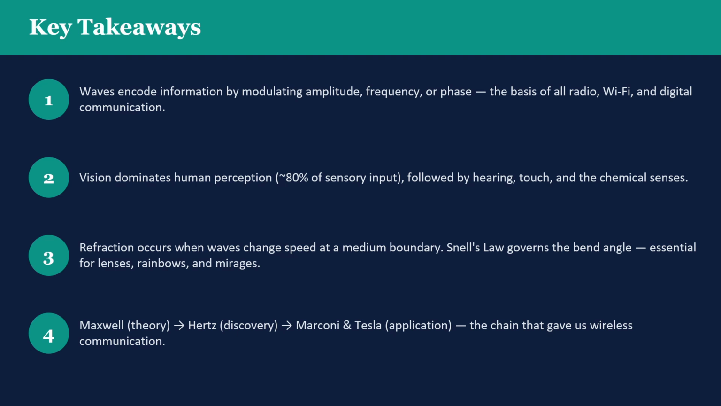2. Vision is the dominant human sense, accounting for around 80% of our sensory input, followed by hearing, touch, and the chemical senses. 3. Refraction occurs when waves change speed at the boundary between two materials. Snell's law describes the angle of bending, and it explains phenomena like lenses, rainbows, and mirages.